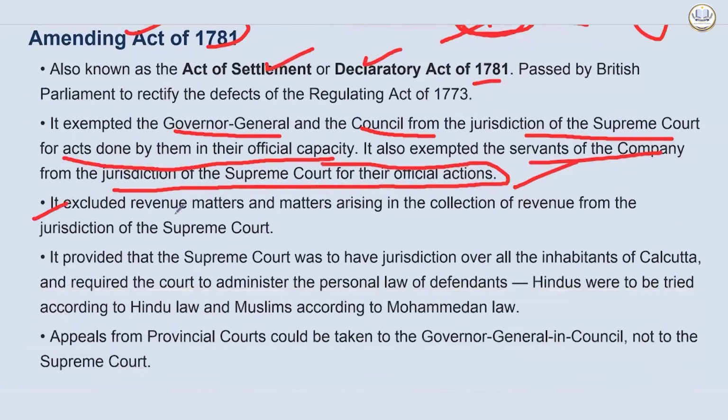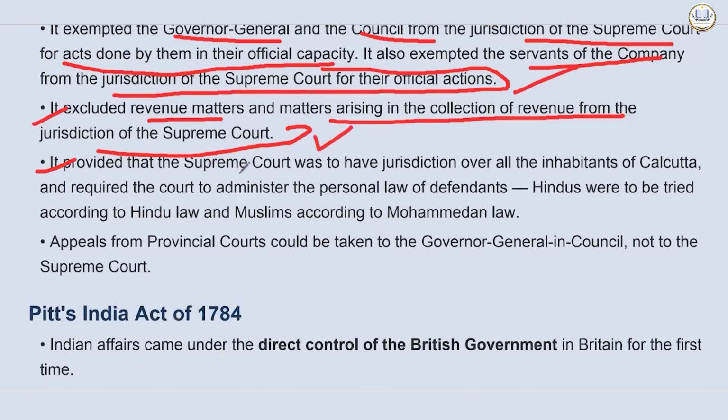It excluded revenue matters and matters arising in the collection of revenue from the jurisdiction of the Supreme Court as well. This was their main way to earn more and more, and thus they wanted to be aloof from judicial scrutiny. It provided that the Supreme Court was to have jurisdiction over all the inhabitants of Calcutta and required the court to administer the personal law of defendants.